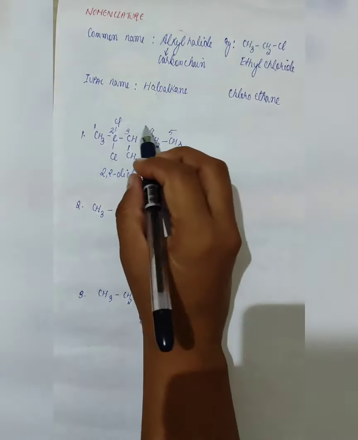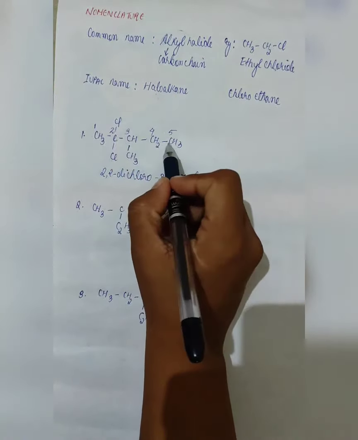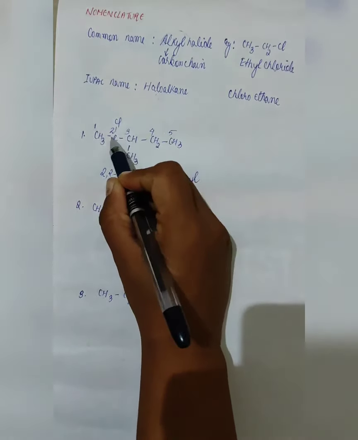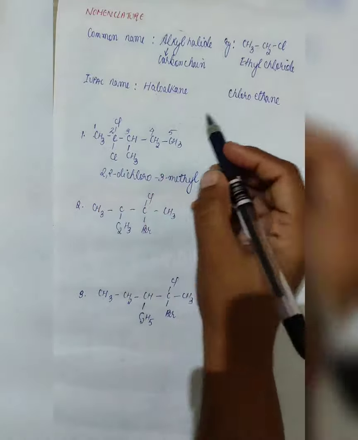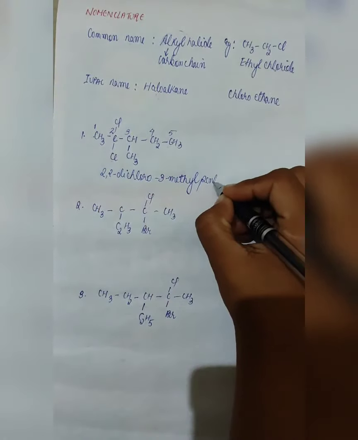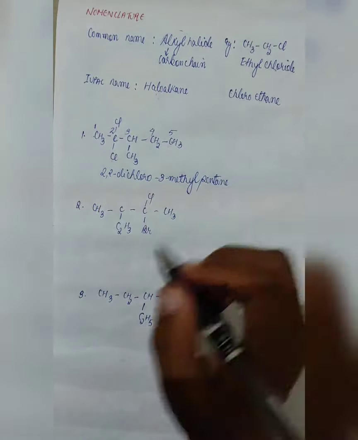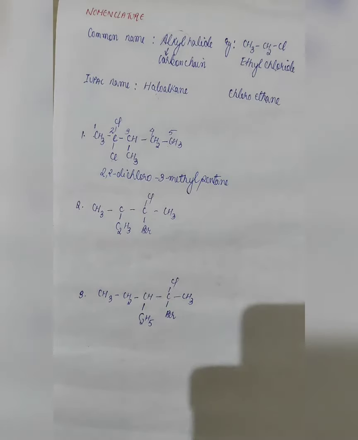Now we will name the carbon chain. How many carbons are present? 1, 2, 3, 4, 5. So 5 carbons, it will be pentane. The second one, first we will do the numbering and we will make sure that the halogen gets the least